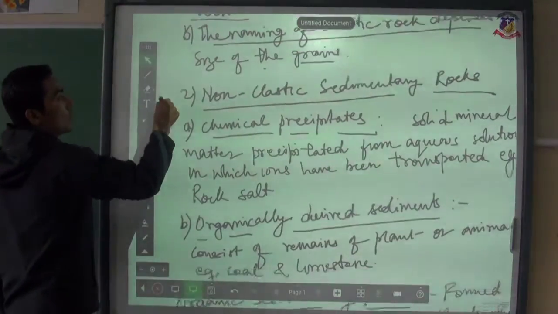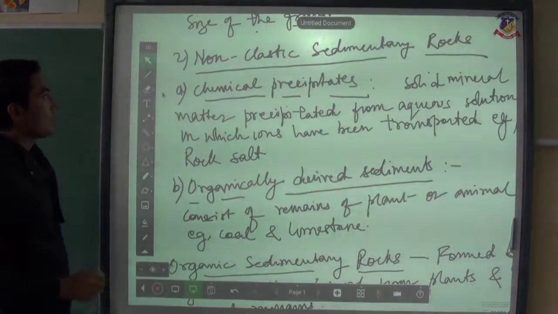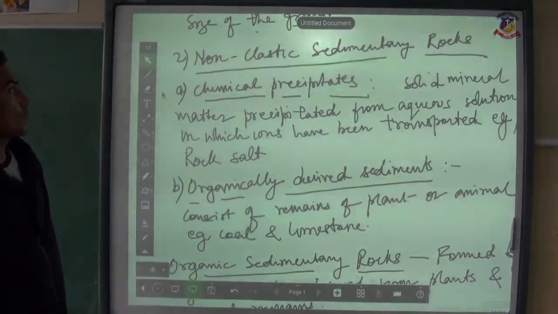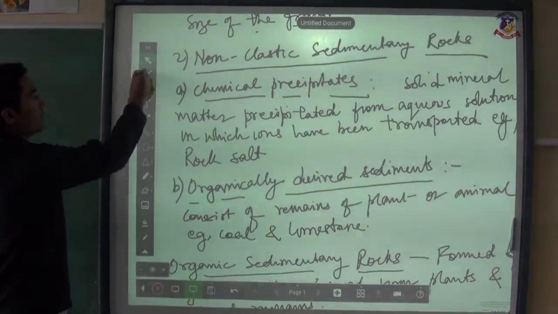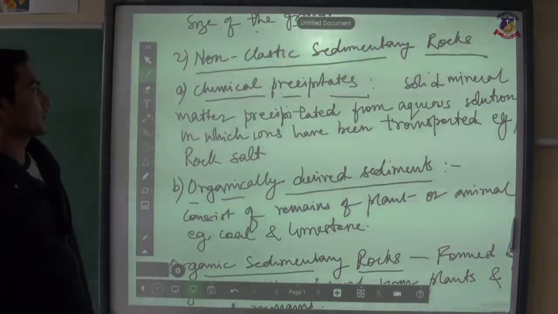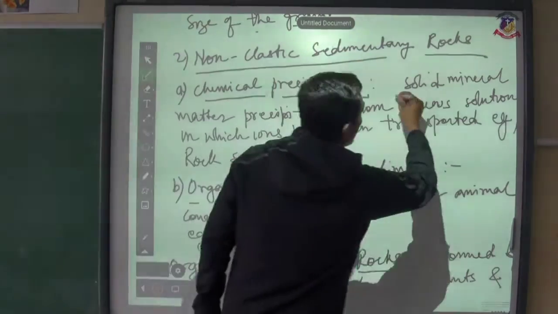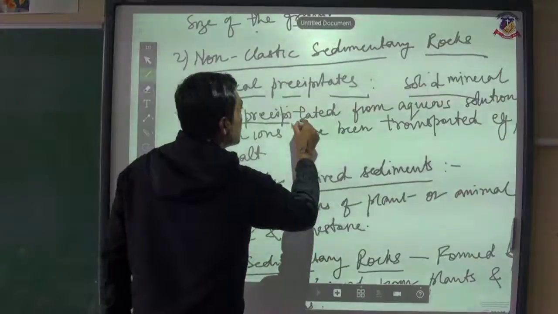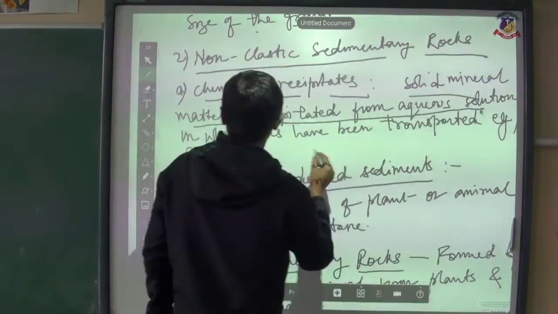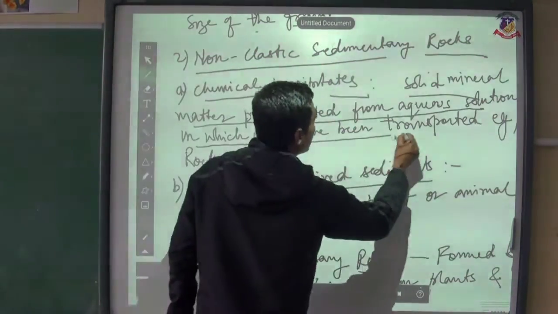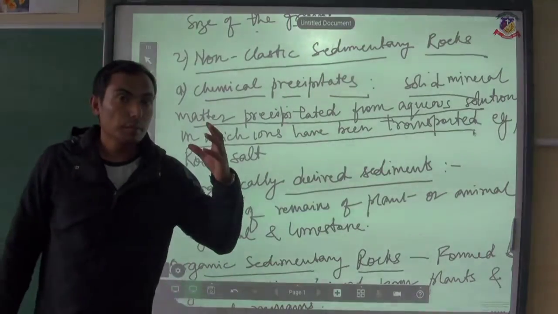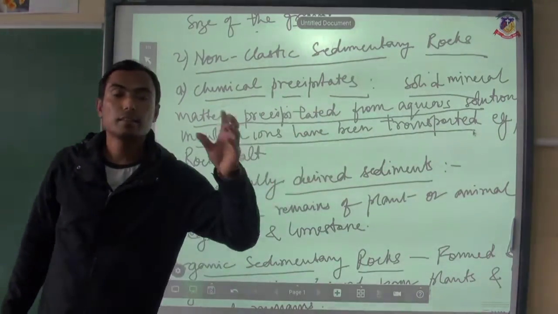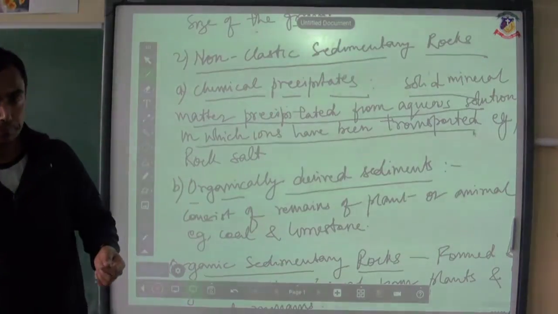Next, non-clastic sedimentary rocks. Now this non-clastic sedimentary rock is further subdivided. The first one is chemical precipitates. Solid mineral matter precipitates from an aqueous solution in which ions have been transported, like salt.